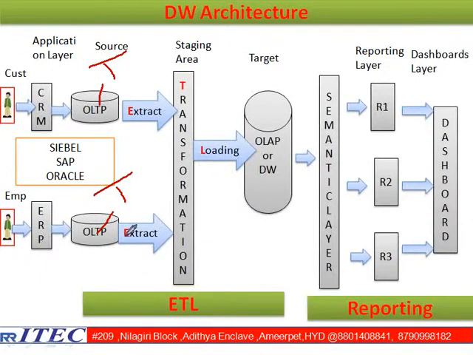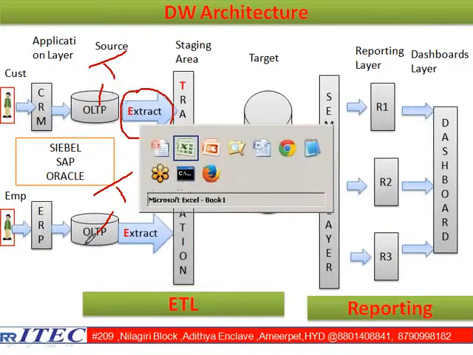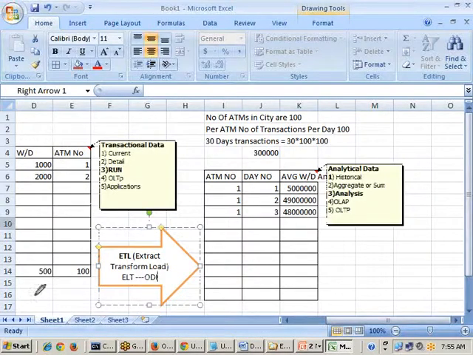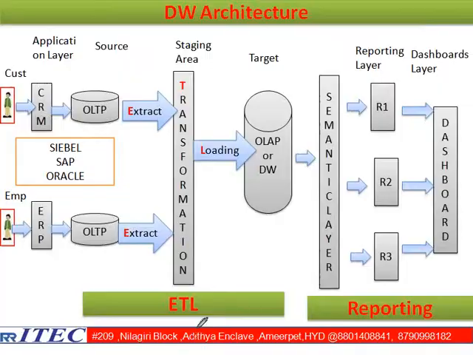Out of all this transactional data, you may require only some of the records or you may require many of the records. That is up to you, your business requirement, right? So whatever you require exactly, only that data we are doing what, sir? Extracting. Once I have extracted, actually the data is available in this fashion, but I want it in this fashion. Then I need to do some kind of transformation or not? That's what we are doing here, some kind of transformation.